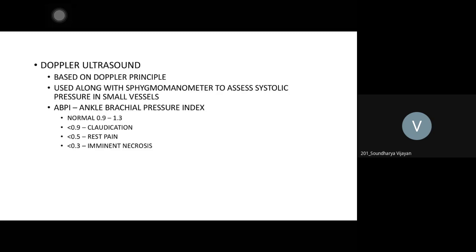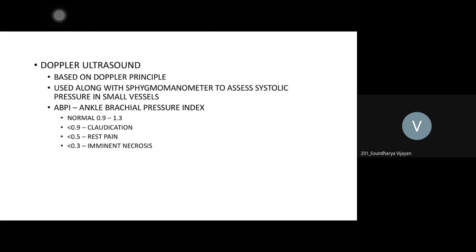Yes, sir. Duplex Doppler is an ultrasound device. You have seen ultrasound machines in our emergency wards. If it is compatible with Doppler, then you can see the images also of the blood vessel and the flow. It will give you different color codes, orange, red, green, depending upon the velocity of blood flow.